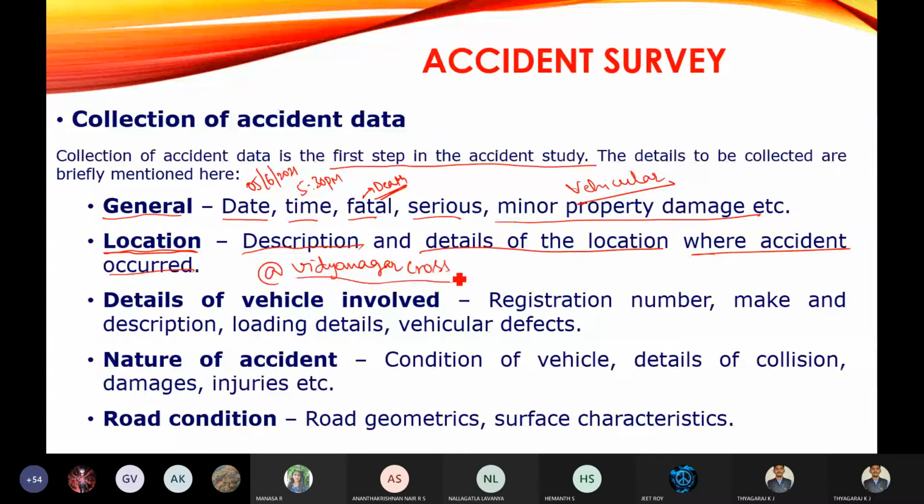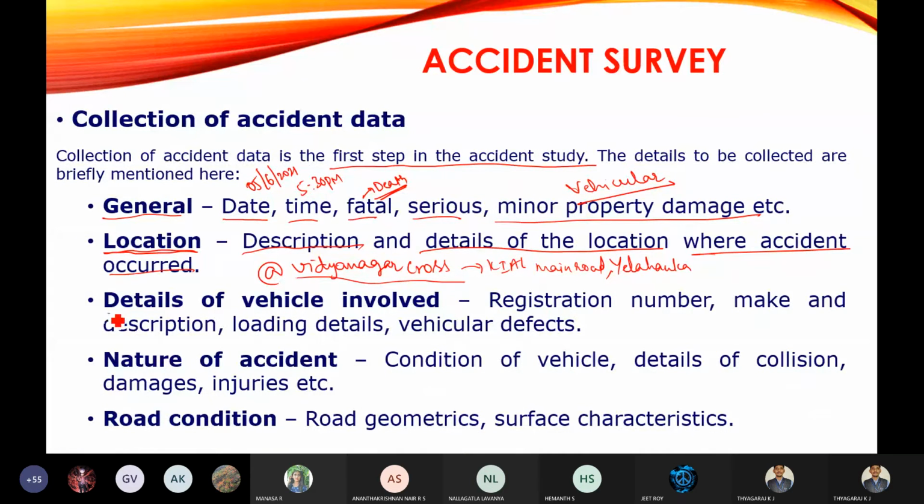Where will Vidyanagar Cross come? It will come on the KIAL main road, that is the Kempegowda International Main Road, which comes under the jurisdiction of Yelahanka. Likewise, you are going to note down the details of the accident, where the accident has occurred. That is the description and details of the location where the accident has occurred. You are going to note down.